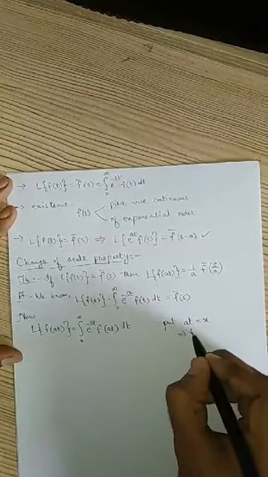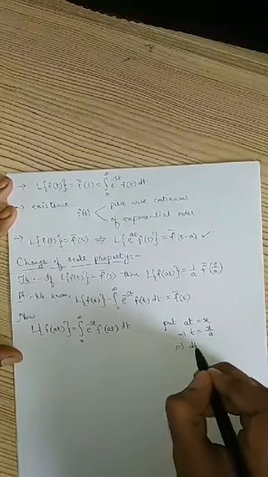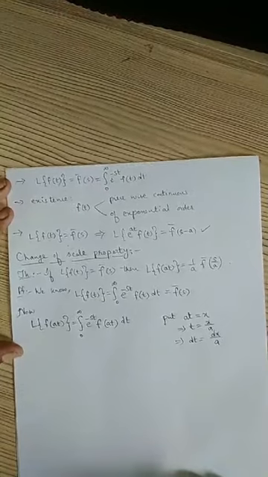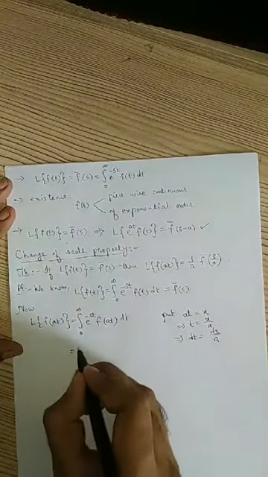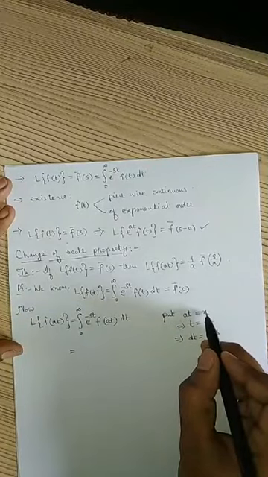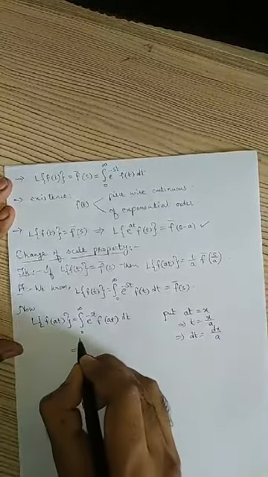This implies t equals x by a, and this implies dt equals dx by a, right? Then what will happen? Limits will be the same because it's a direct substitution. As t goes to 0, x goes to 0. As t goes to infinity, x goes to infinity. So the limits will not change, 0 to infinity.